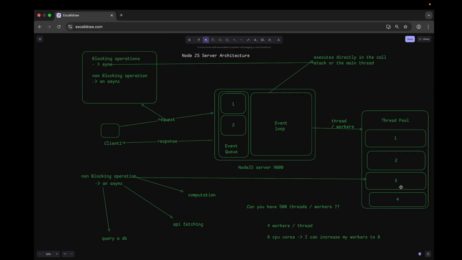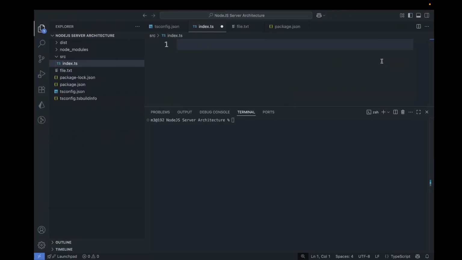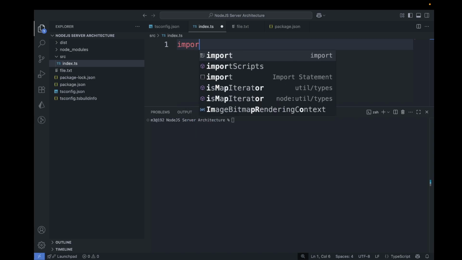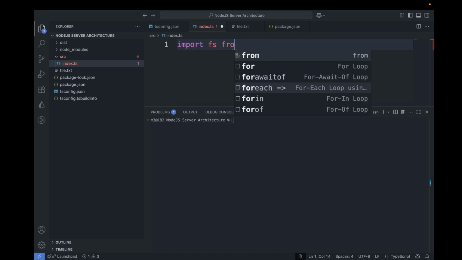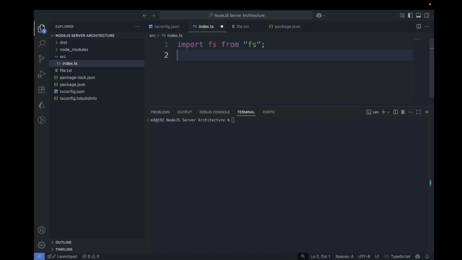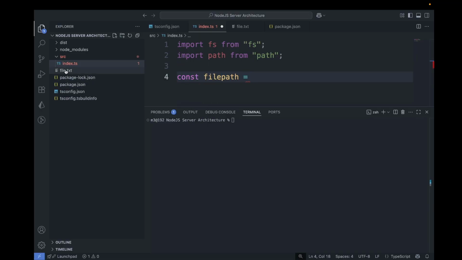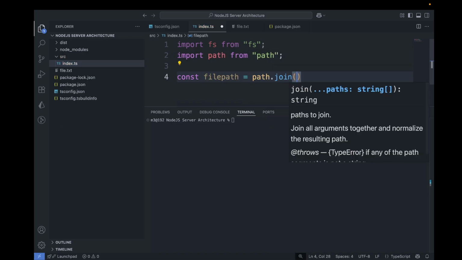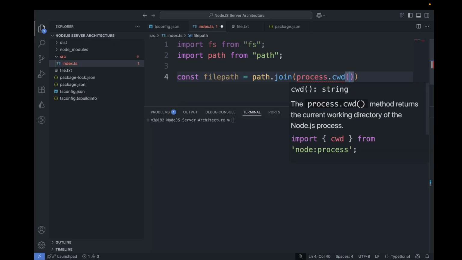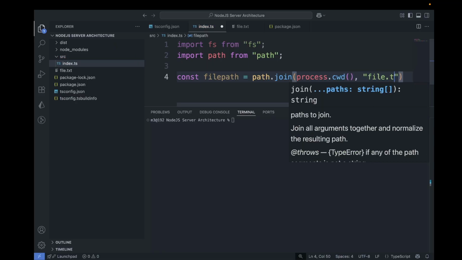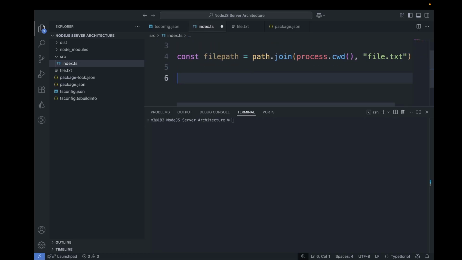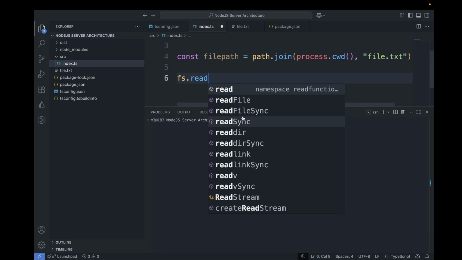Let's implement this in VS Code. I've set up a TypeScript project here. Let's import the fs module from fs, and I also need the path module. Let's define a file path: const filePath equals path.join(process.cwd(), "file.txt"), since my file.txt exists in the root directory of this project. Then there are two things: readFile, a non-blocking operation, and readFileSync, a blocking operation.